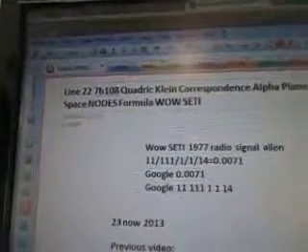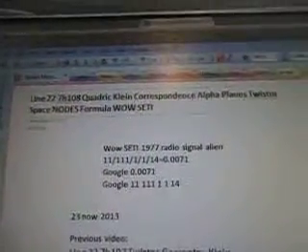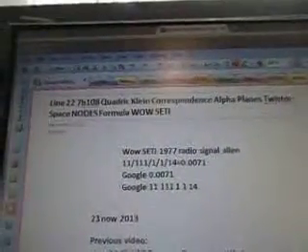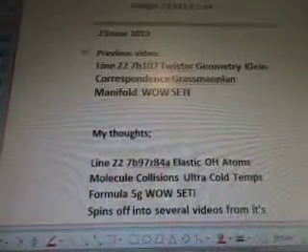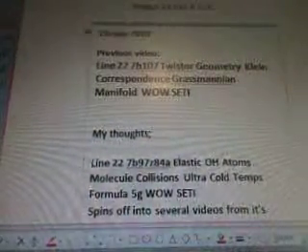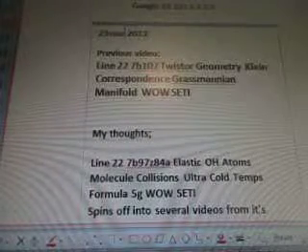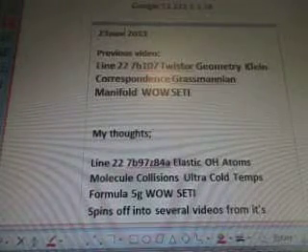927B108 Quadric Klein Correspondence Alpha Planes Twistor Space Nodes Formula Wow Seti. There's the alien radio signal. November 23rd, I was working on line 227B107. Twistor Geometry Klein Correspondence Grassmannian Manifold Wow Seti.